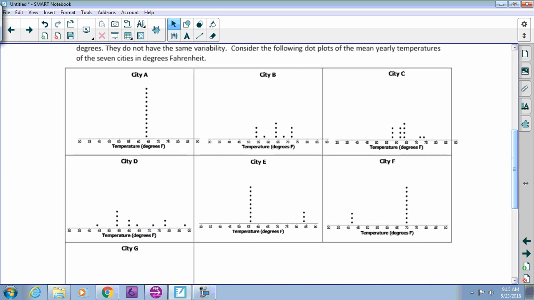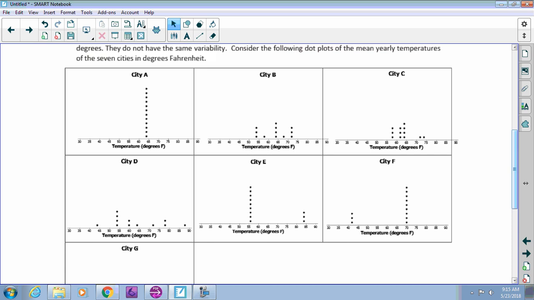That does not happen on Earth that I know of. City B, you can see it has some variability to it. City C, again, some variability. City D, what would you say about city D compared to the other ones? Maya, nice and loud. It's more spread out. Very good. It is more spread out.